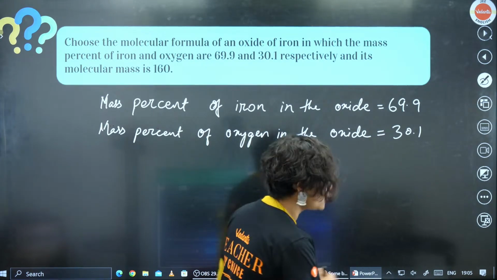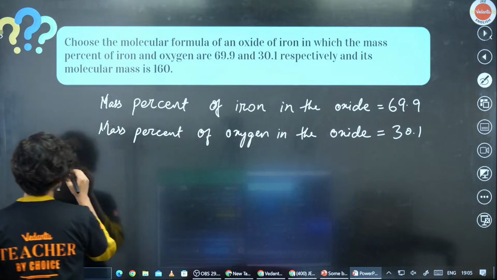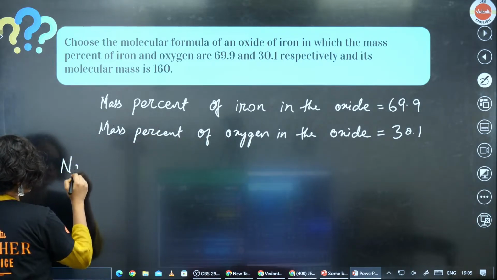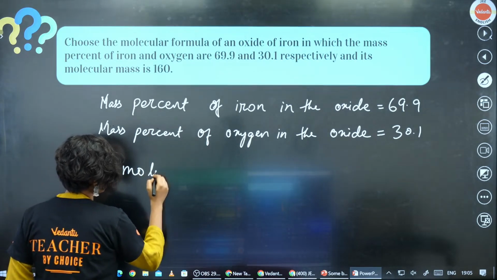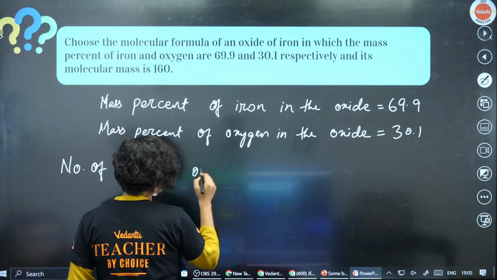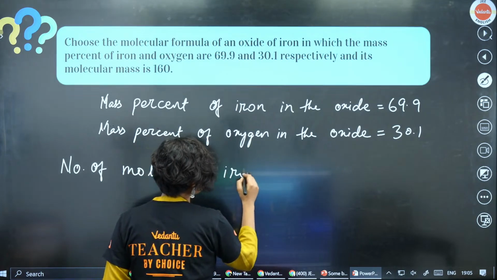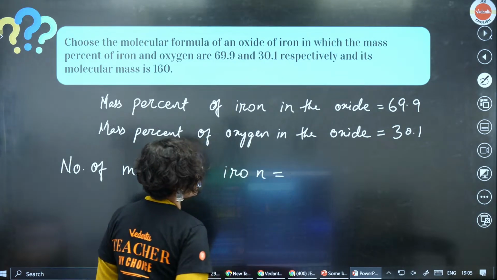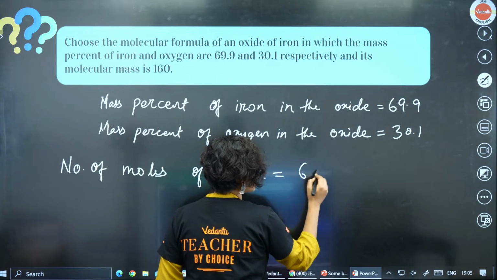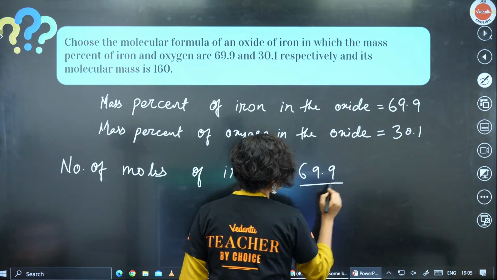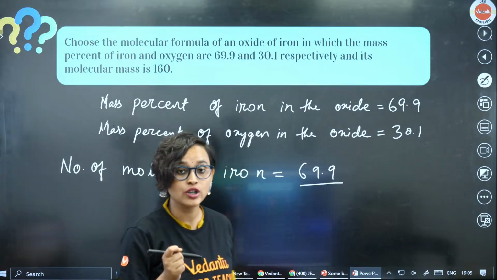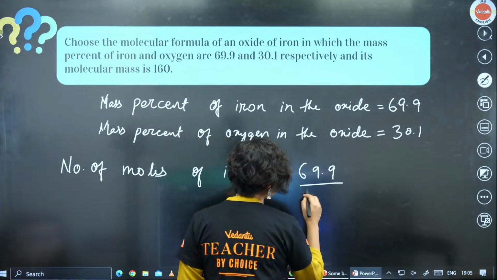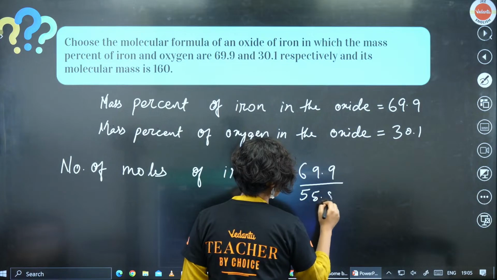Now what we have to find out is the number of moles of iron. How do we calculate that? We write 69.9 divided by the molecular mass of iron. Now what is the molecular mass of iron? It is around 55.85.